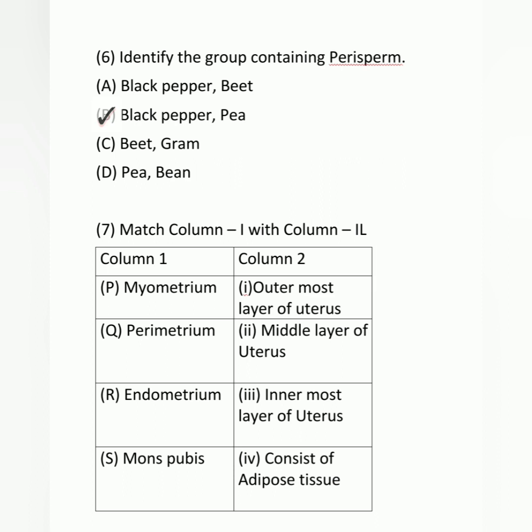Myometrium is the outermost layer of the uterus. Perimetrium is the middle layer of the uterus and endometrium is the innermost layer of the uterus. While mons pubis consists of adipose tissue. So here all options are correctly matched.